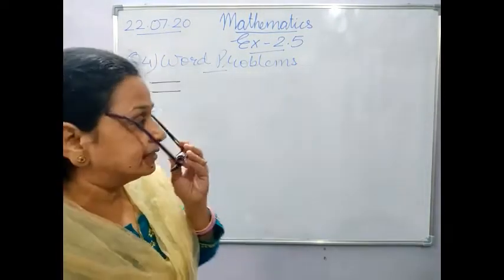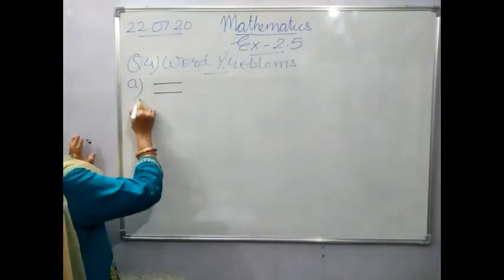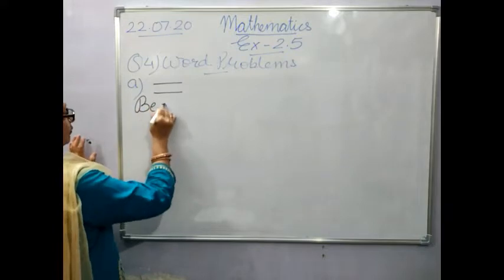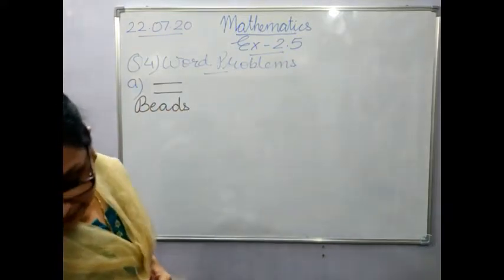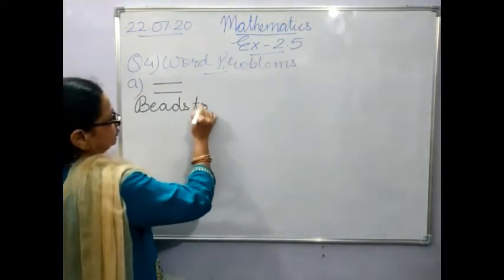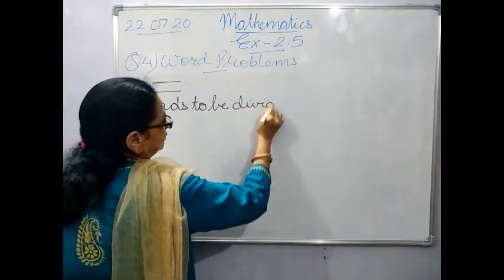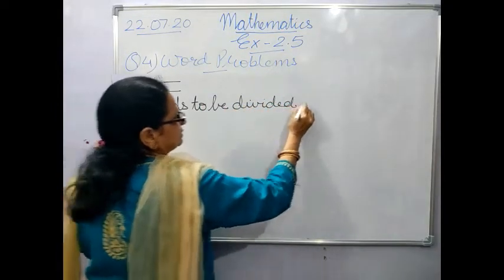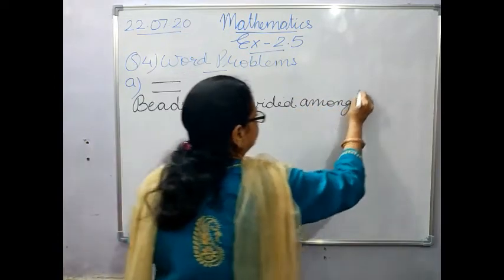There can be 2 sentences, beads or number of beads. Both you can write. Beads to be divided among friends. This is from the first line.